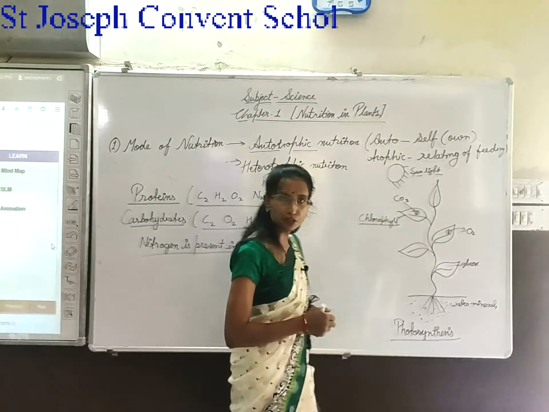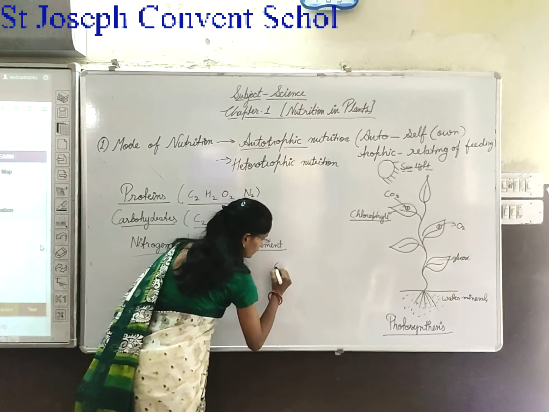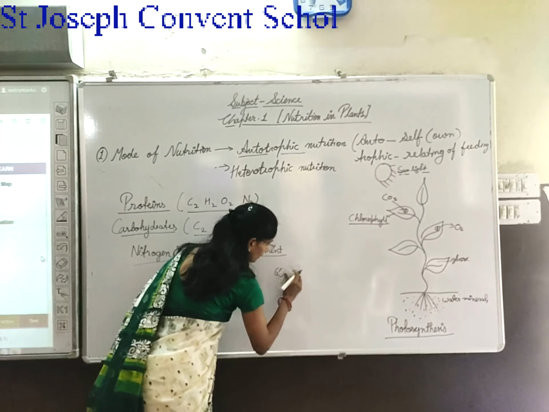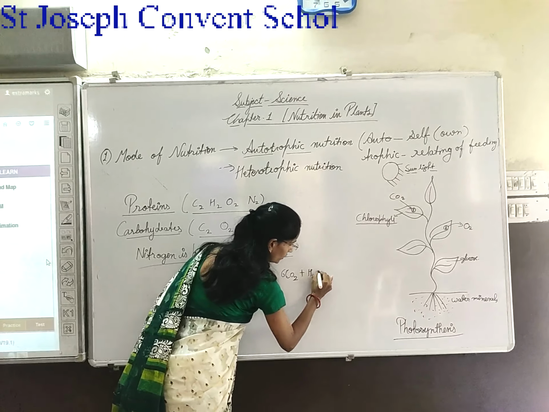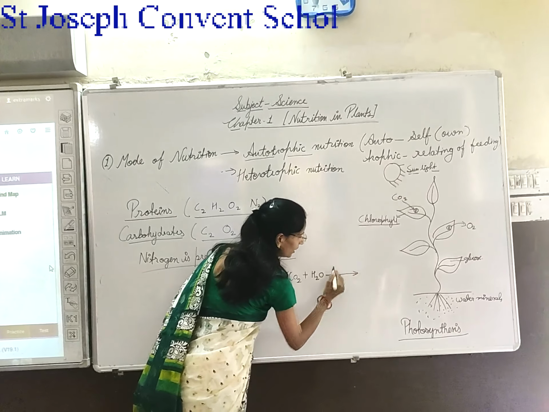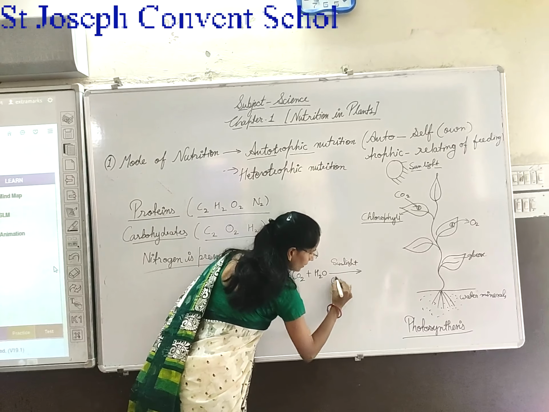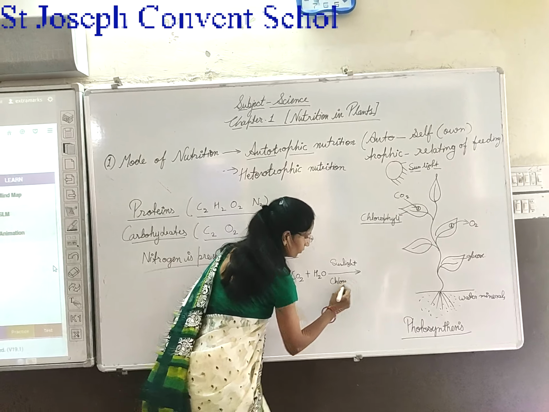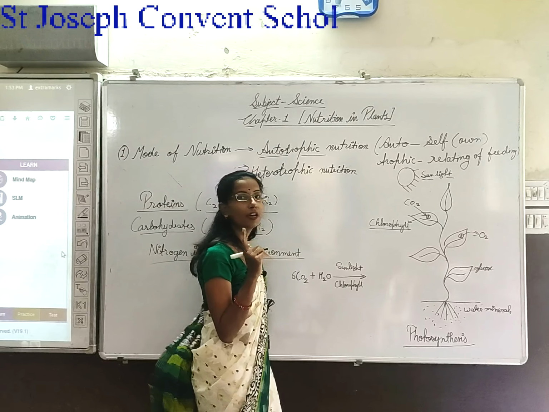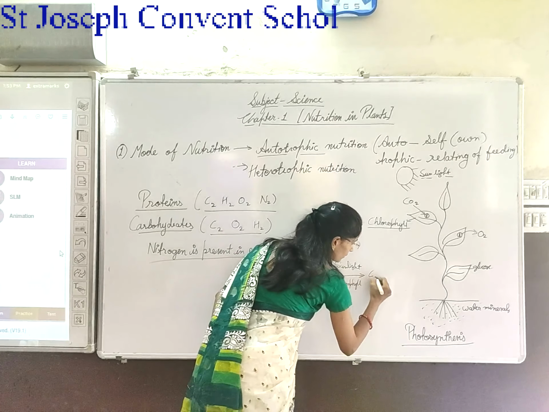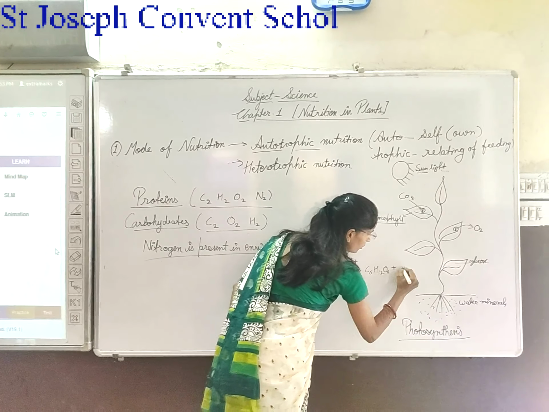And what is the equation of photosynthesis? Look at here. 6 CO2, carbon dioxide plus water, in the presence of sunlight and the chlorophyll, makes glucose as food, and O2.